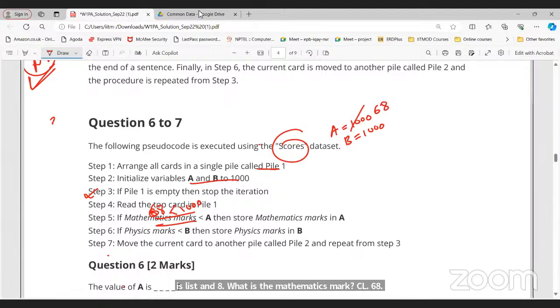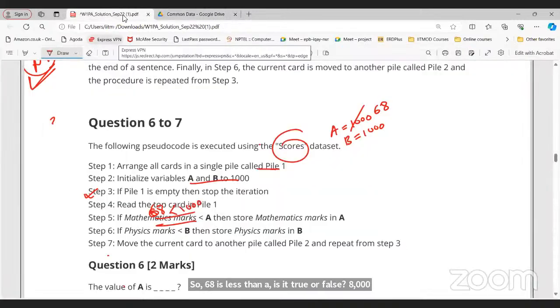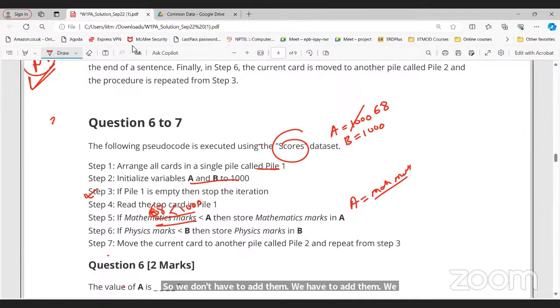Now what about physics marks? Just a second. It's given that we store the mathematics marks in A. So we don't have to add them; we have to cancel 1000 and put 68 instead. That is what they mean there: A equals mathematics marks. Whatever the mathematics marks is, we store in A. Since it was given to initialize the variables A and B to 1000, I had a doubt whether we have to add it to 1000.